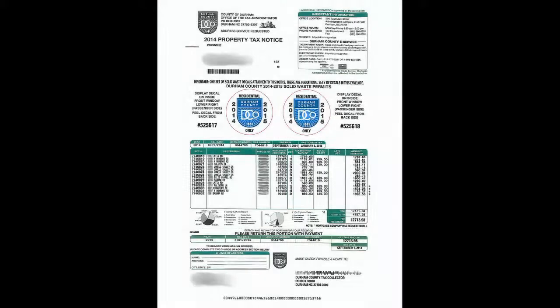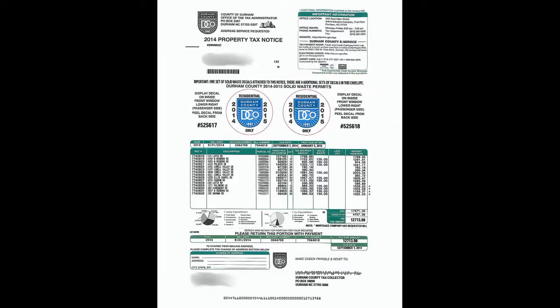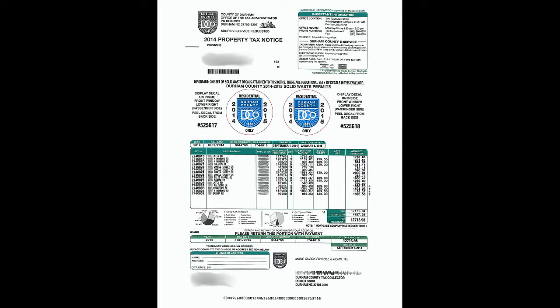By looking at the tax district column, we can see that only some of these properties fall outside the city tax district, or district number 1, and that the solid waste fee has only been assigned to those properties. This is what caused the amount in the amount assessed column to increase from the tax district amount. The payment of the solid waste fee is required in order to satisfy the tax lien.